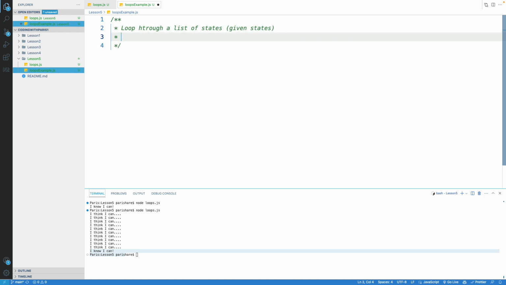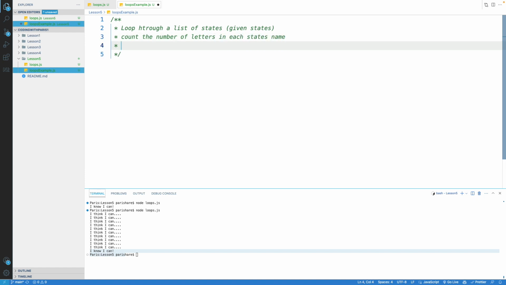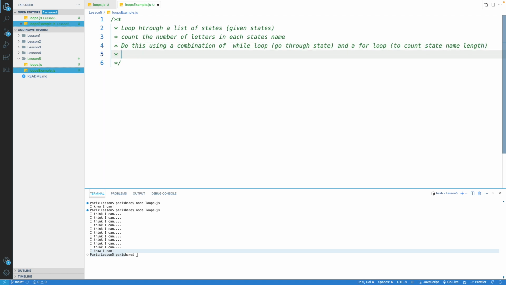And then we're gonna count the number of letters in each state's name. And we're going to do this using a combination of a while loop to go through states, and a for loop to count state name length. Okay. And then finally what we're going to do is print the state